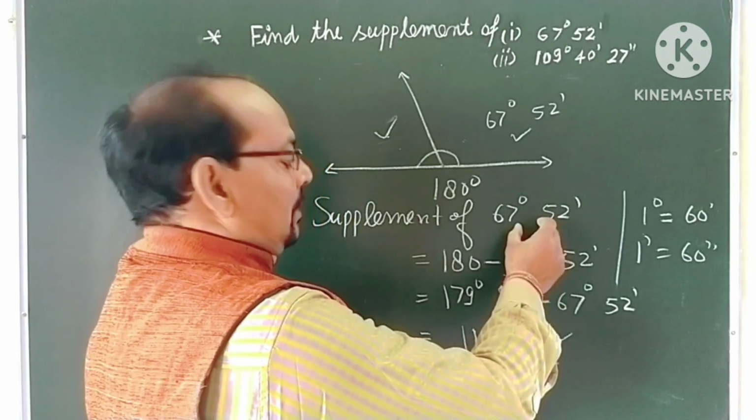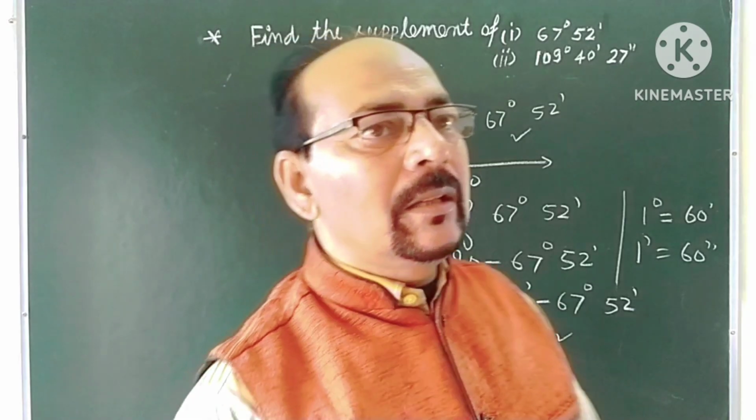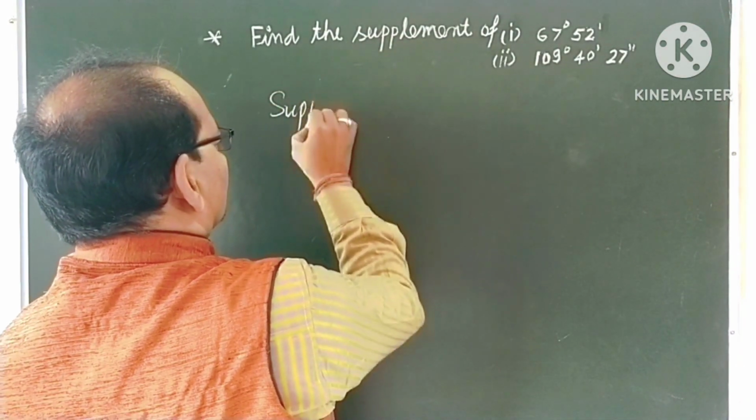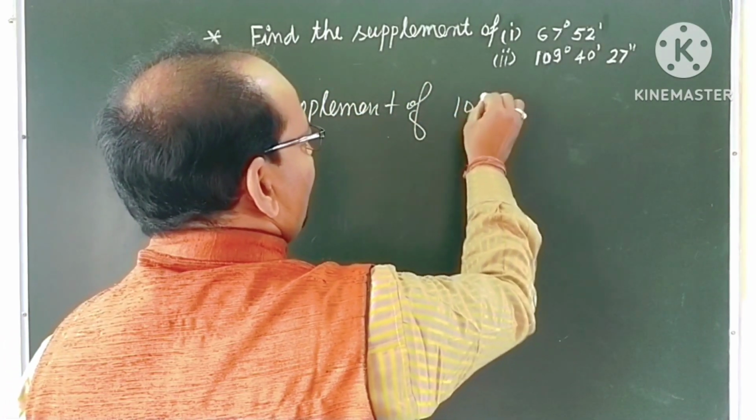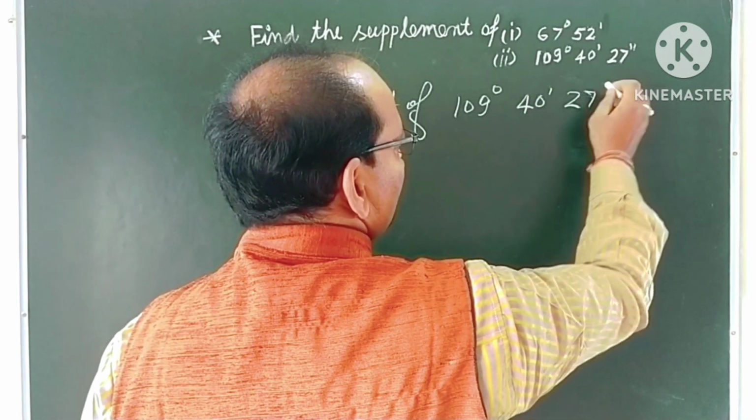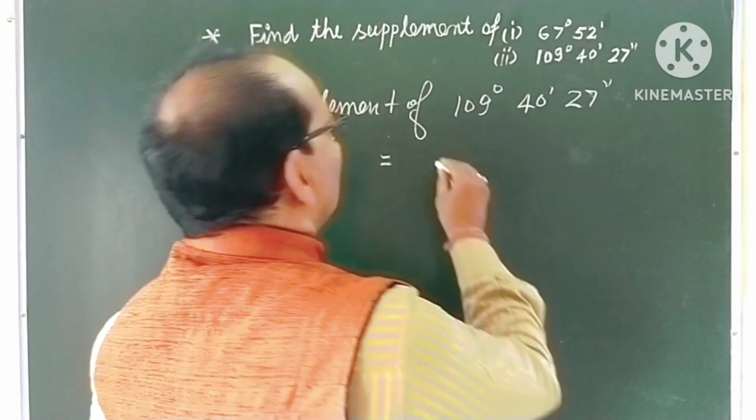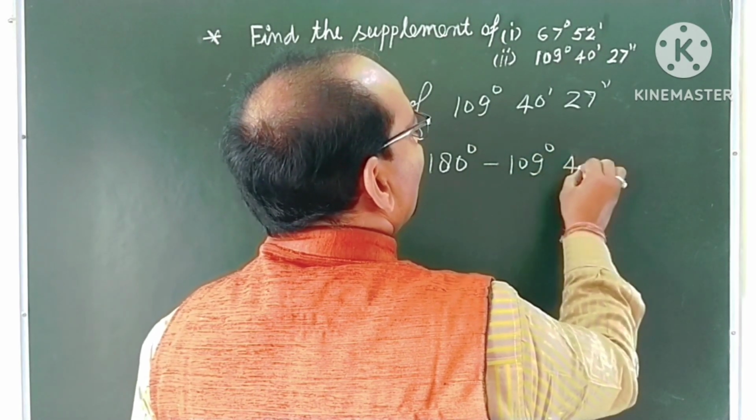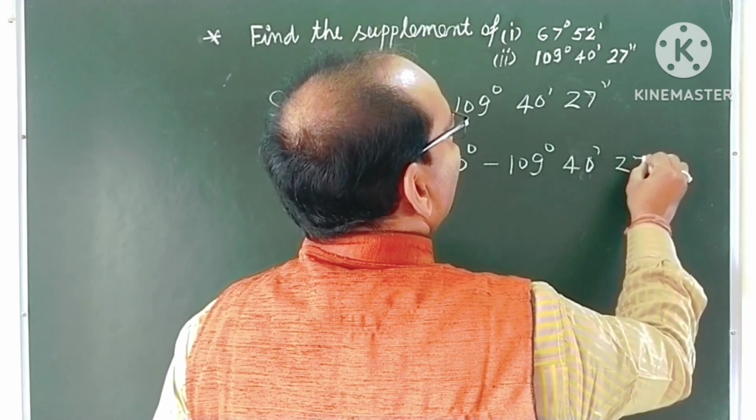This is the supplement of this angle, and the sum of these two angles will be 180 degree. The supplement of (109 degree, 40 minutes and 27 seconds). Therefore, 180 minus this will be, therefore 180 degree minus 109 degree 40 minutes and 27 seconds.